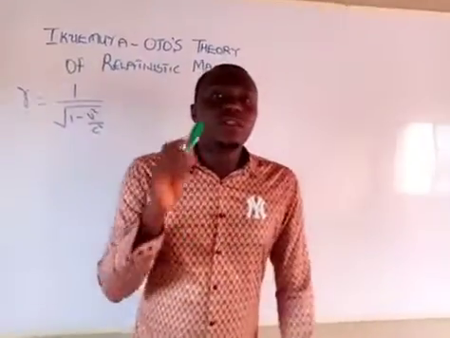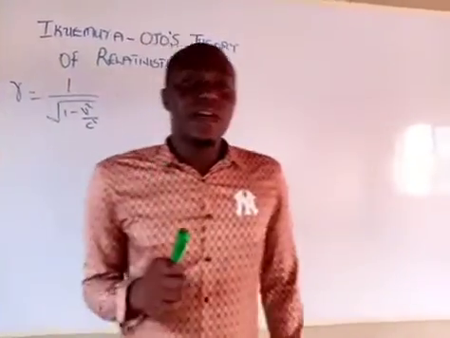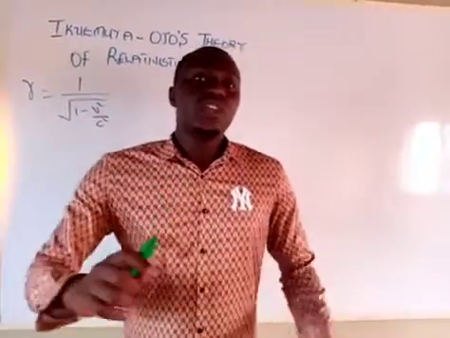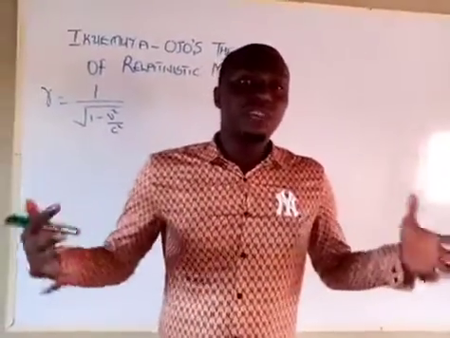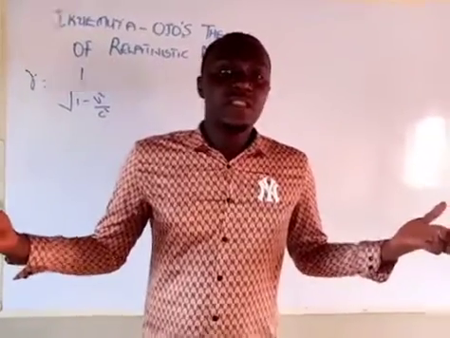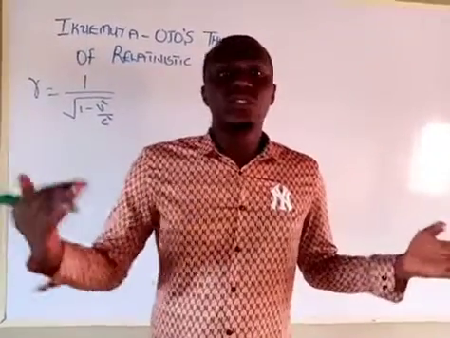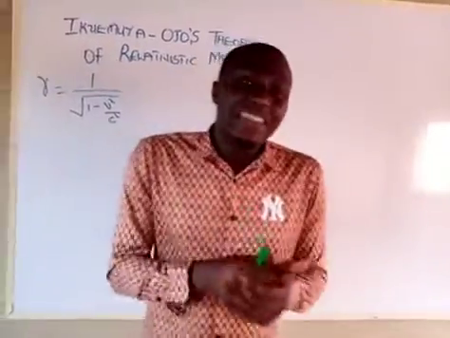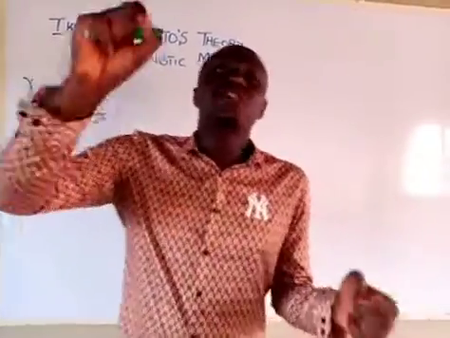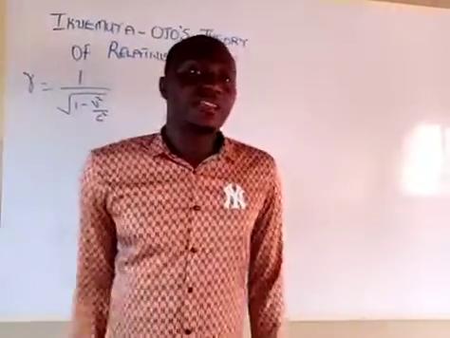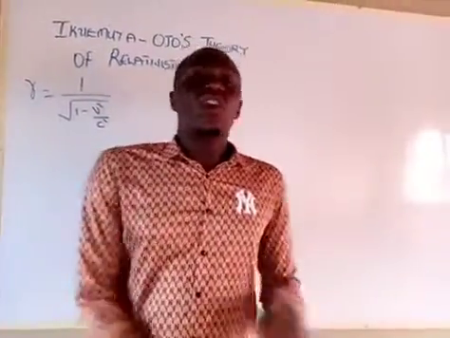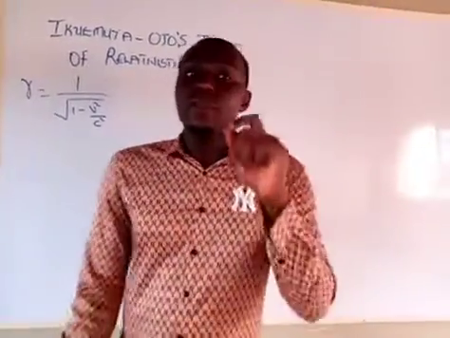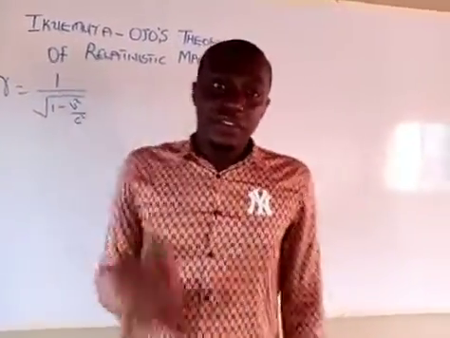Before now, the only existing theory of relativistic mass was given by Einstein. Einstein gave this theory to explain how a body of mass will behave in relativity when traveling at a velocity close to the speed of light. He also used it to explain why objects with mass cannot travel at the speed of light. No matter how fast you run, or how fast a car or a rocket travels, it cannot attain the speed of light, because of the theory of relativistic mass.